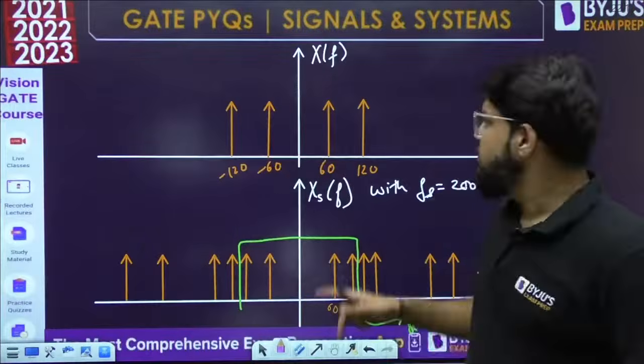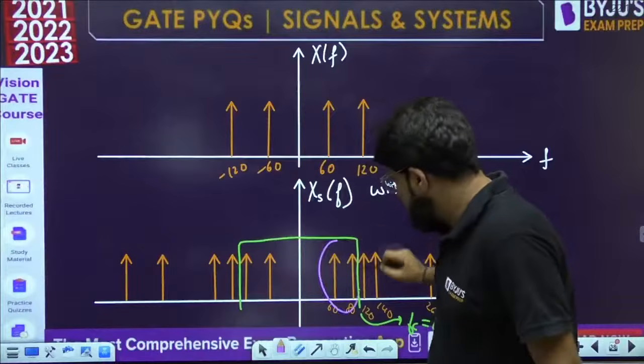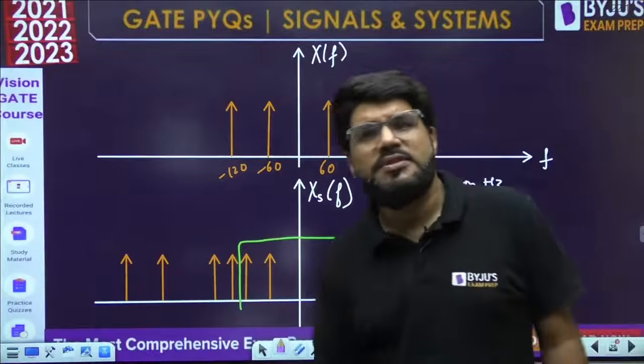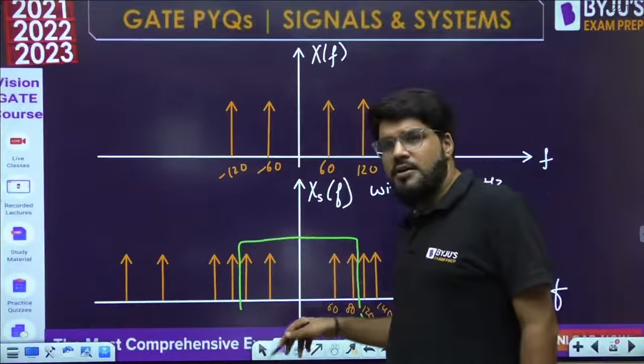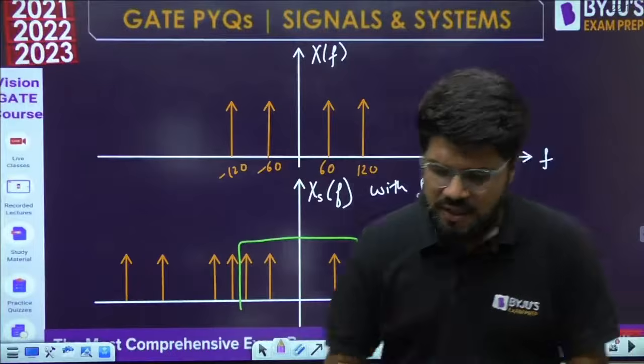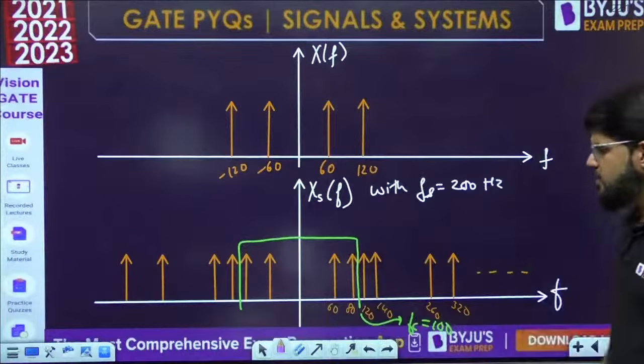And then I have put a low pass filter whose cutoff frequency is 100. Now they have asked the maximum frequency. Sometimes in the question they ask what are the frequencies present. So it will be 60 and 80. Not only maximum, sometimes they ask what are all the frequencies present at the output of the ideal low pass filter.